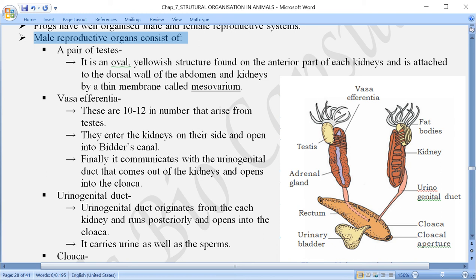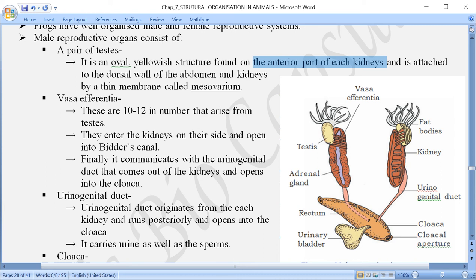Now both these structures are connected by some connective tissue, which let us call a membrane. This membrane is specially given a name, which is called mesovarium. Once again, what happens in case of the male reproductive system? It consists of organs, the first one being a pair of testes, which are oval and yellowish in color, and found on the anterior part of each kidney.